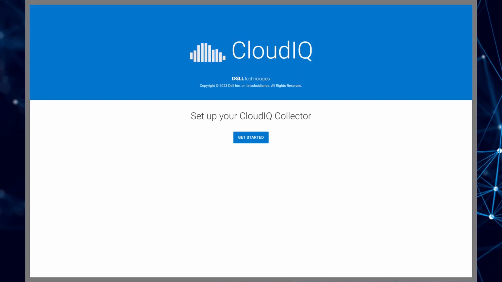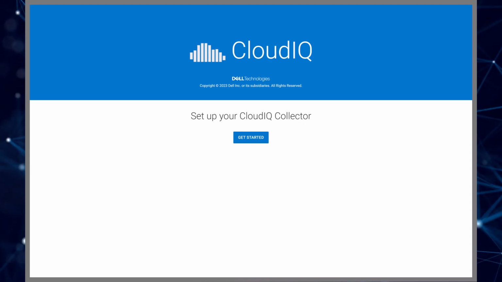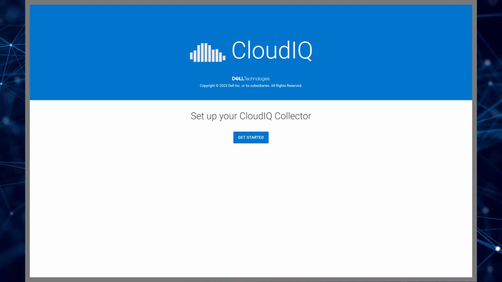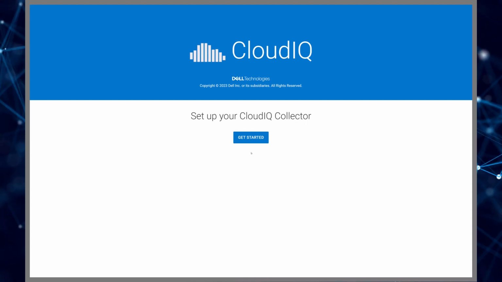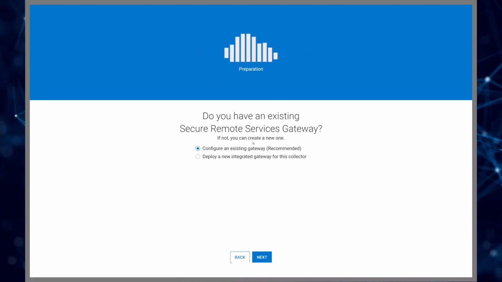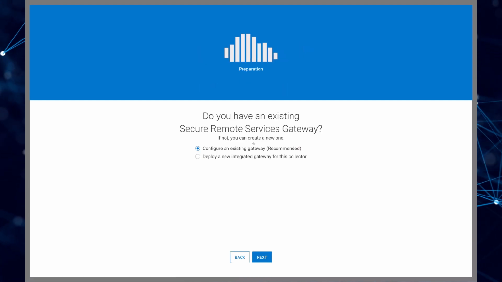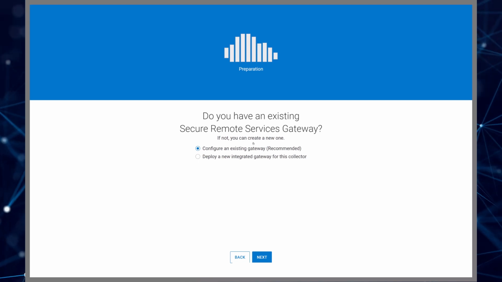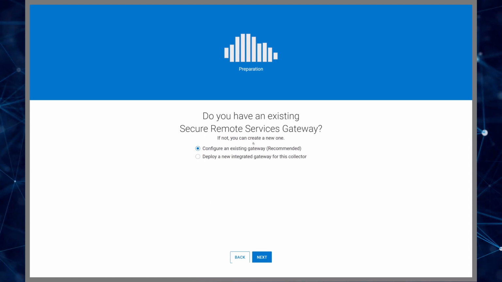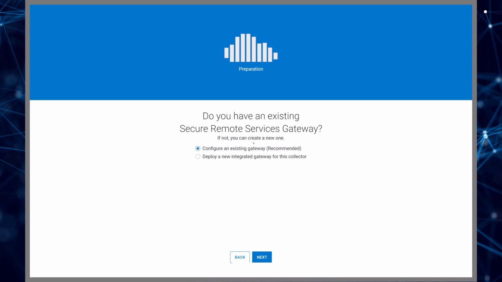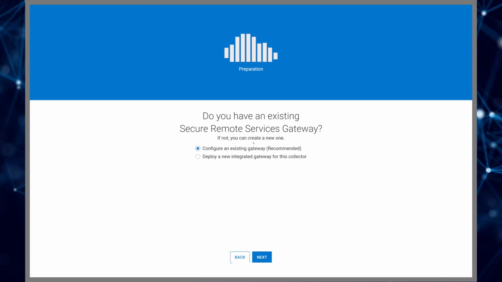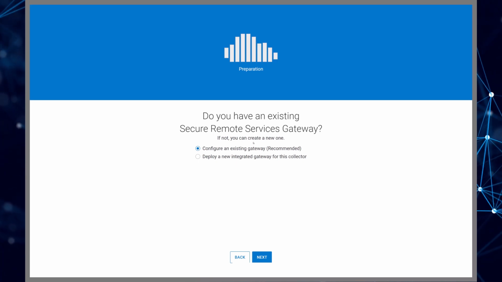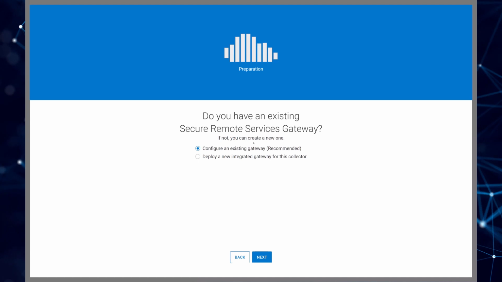From a browser, enter the collector hostname or IP address to access the CloudIQ collector onboarding page. Note that the first boot of the collector takes several minutes while it completes its deployment. When onboarding the CloudIQ collector, you will need to connect to an existing centralized gateway or use an integrated gateway. The integrated gateway is embedded within the collector and can only send data back to Dell CloudIQ for devices managed by this collector. You will provide your Dell support credentials and select an associated site ID. You will then receive a one-time access code to complete the integrated gateway deployment.